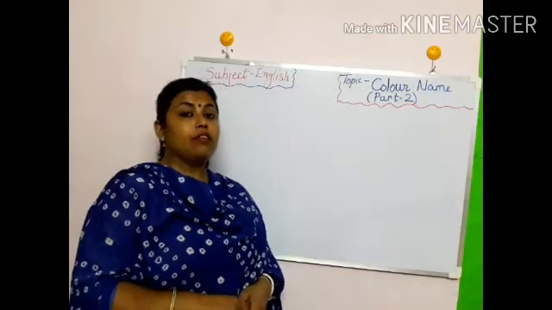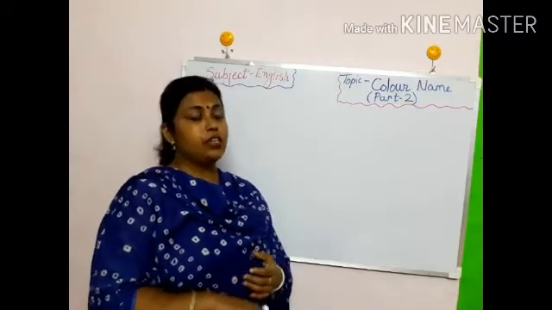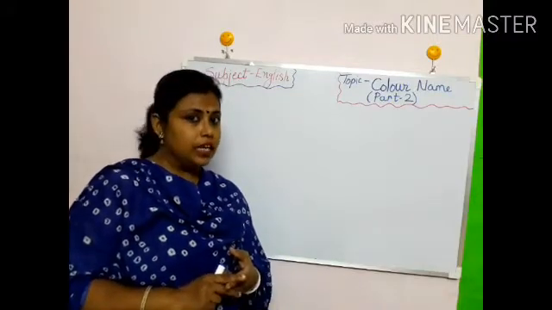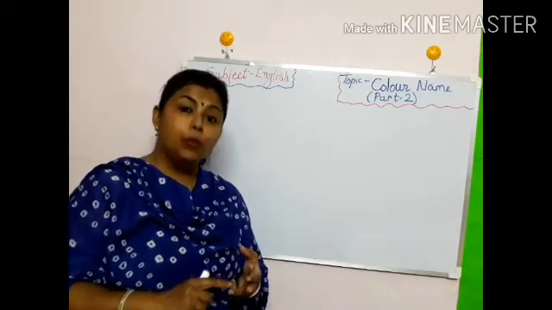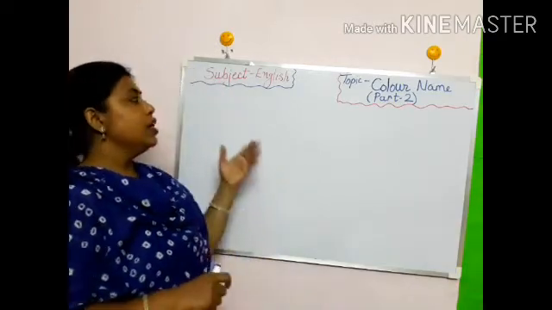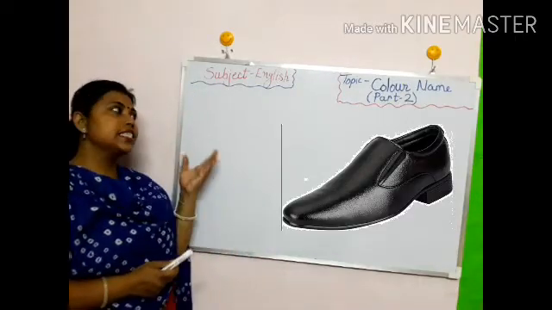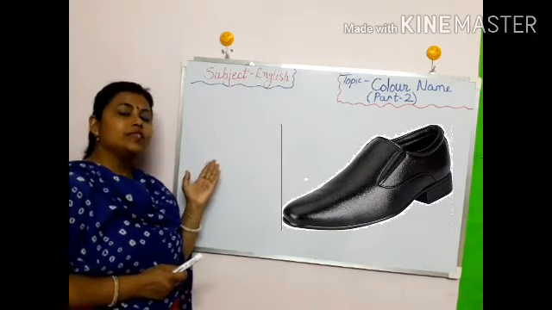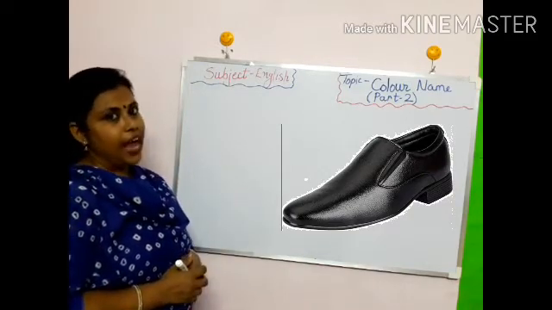Now kids, we will do colors name. In our first part, we have done red. Yes, you remember? Red, pink and blue color. Okay? Now today, in our next part, which color will we do? Let's see. This is black shoes. Yes, we will do black.